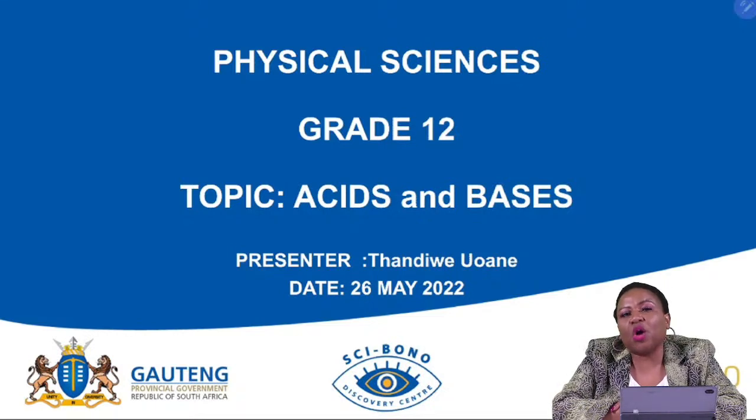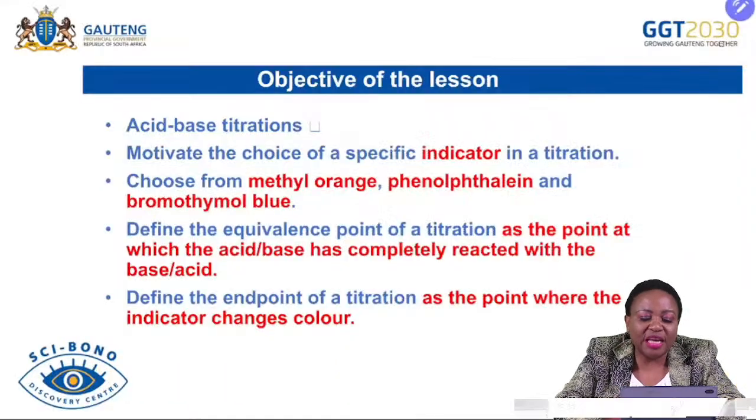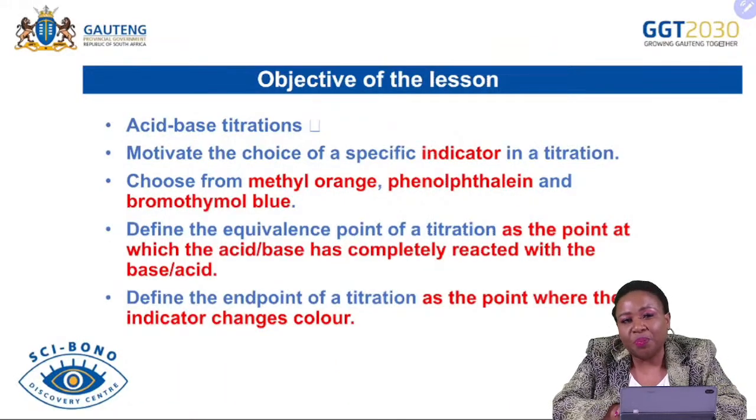Now, today, as we start with our lesson, I also want you to remember the examples of strong acids and weak acids that we provided in our previous lessons, because they will make sure that when we are having a reaction, whether of an acid or of a base, we will know the expectations, whether that acid will ionize completely or incompletely. So it is very important that we recap what we did in our previous lesson. In today's lesson, as we continue, we are going to look at the acid-base titration.